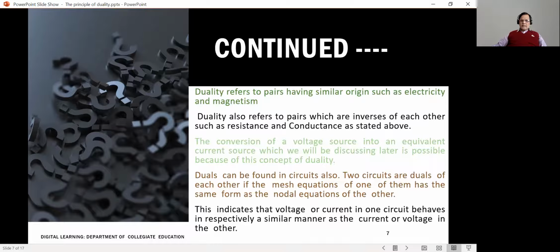Now, what do I mean here? We know KVL, we know the branch current method, we know the mesh current method. We are usually solving problems using these two methods, branch current or mesh current. There is another method in which you make use of KCL. We assign voltages to the nodes in the given circuit. For example, if A, B, C are three nodes in a particular network, we assign voltages to A, B and C, let us say as VA, VB and VC.